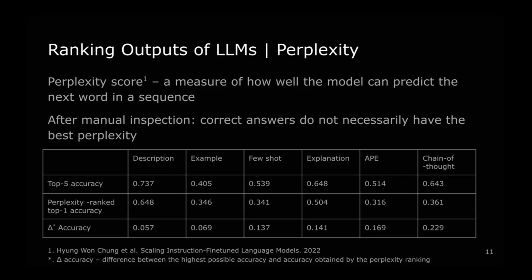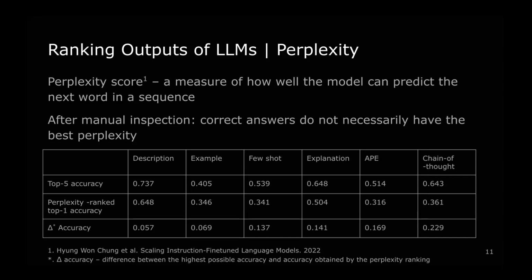Later, upon manual inspection of the generated outputs, we discovered that language models often produce accurate answers, but these accurate answers do not necessarily have the lowest perplexity. And as you can see in the table, the delta accuracy, which is the difference between the highest possible accuracy, the top 5 accuracy, where we select the correct completion when it is available, and the accuracy that is achieved through perplexity ranking, can be quite big. In some cases, it is 2/10.